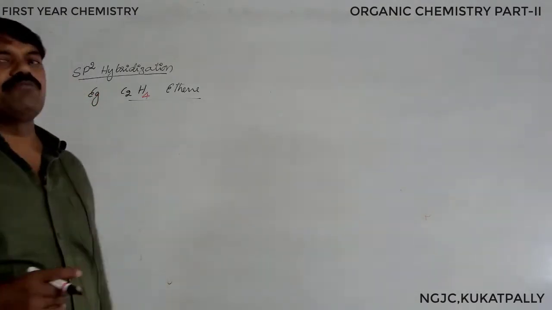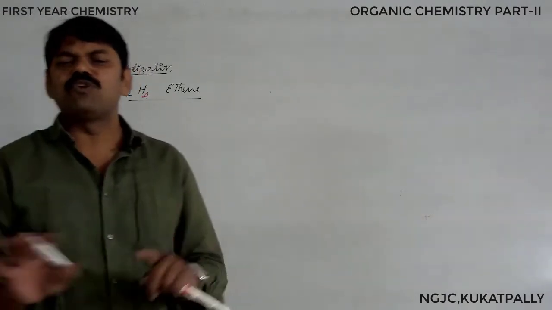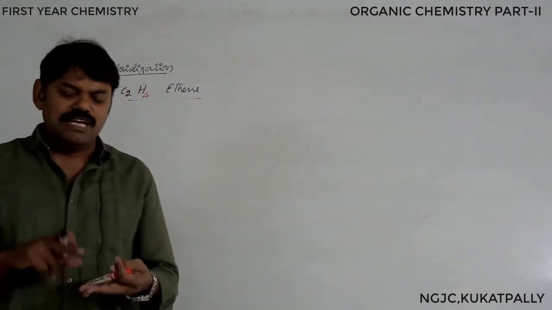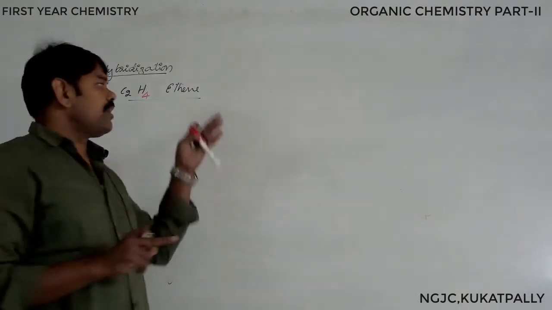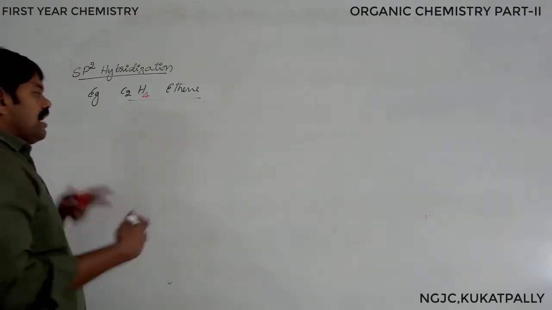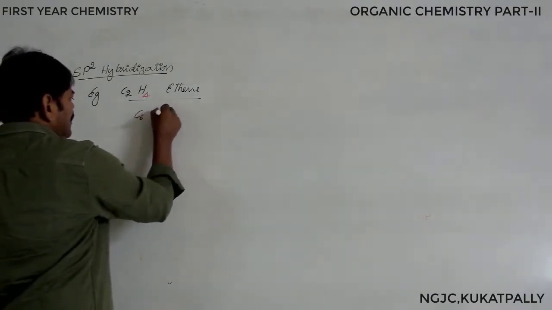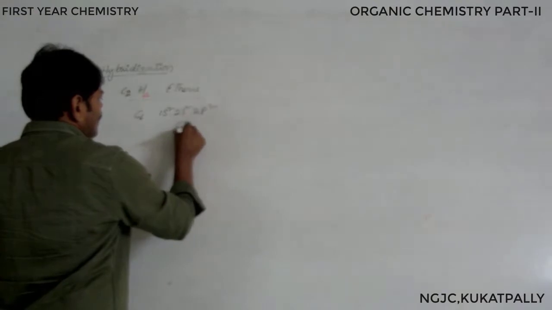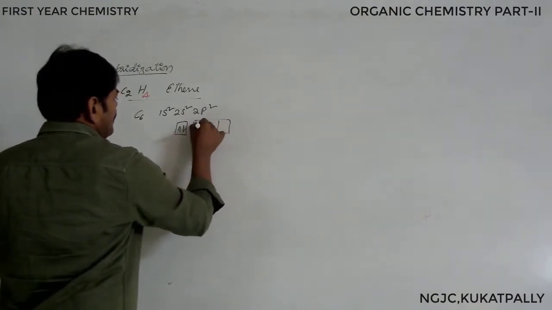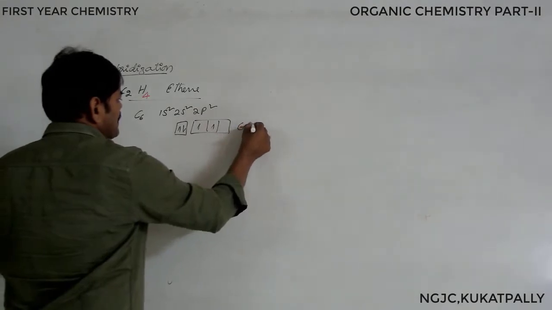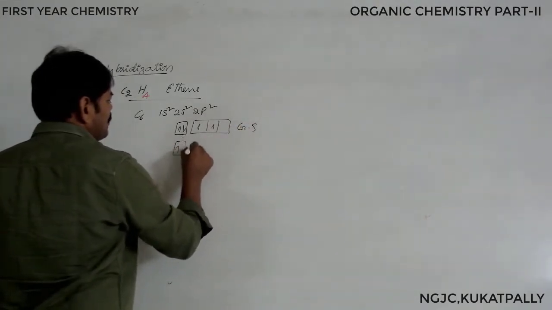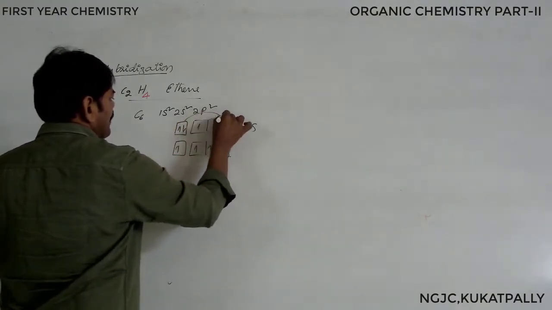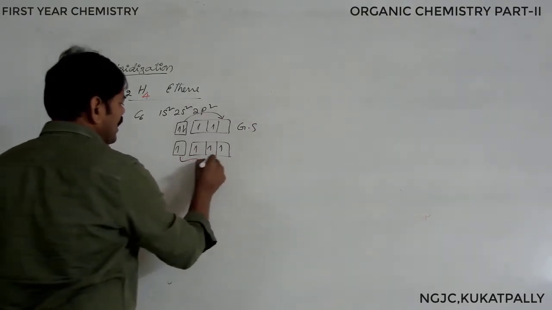In ethene, the atomic number of carbon is again the same. Everything is the same, no difference. Atomic number is the same, electronic configuration is the same. At the same time, we have the excited state. Number of electrons, everything is the same. C6: 1s2, 2s2, 2p2. 2 electrons in the s orbital, 2 electrons in the p orbital. This is called the ground state, as we have learned. But in the excited state, the electron is shifted, and like this we get 4 unpaired electrons.